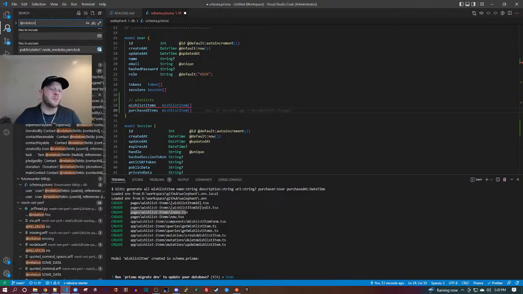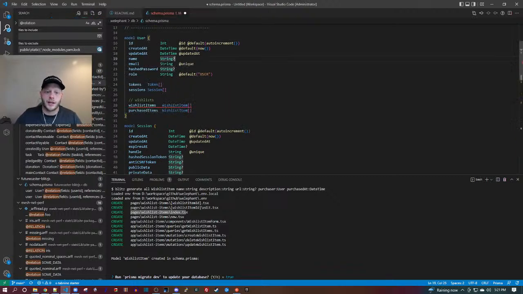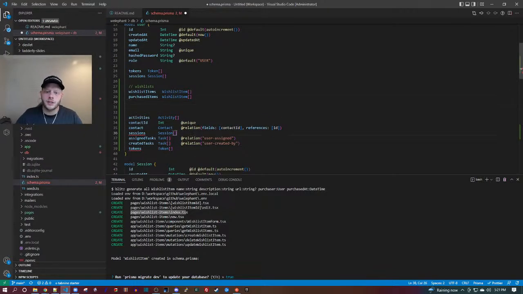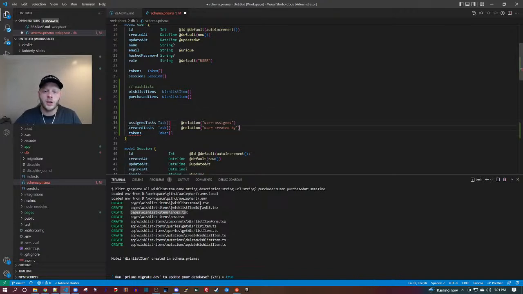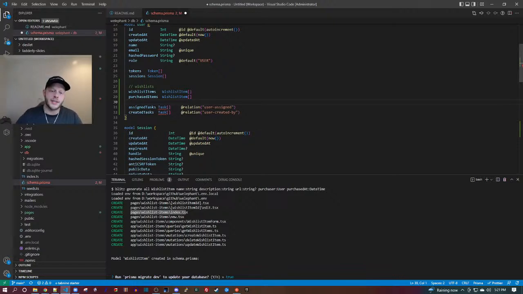So that I can get some reference code, basically. So assign tasks. This is a really great example. This is a proprietary project that I've done called Désolé, so I'm not going to go into what that code is doing, but it gives us disambiguated relations that we need. You can see specifically the task thing is here. There's a task management component of this app called Désolé, and a user is assigned some tasks and creates other tasks. They're not necessarily the same tasks. Kind of like Jira, if you've used Jira.